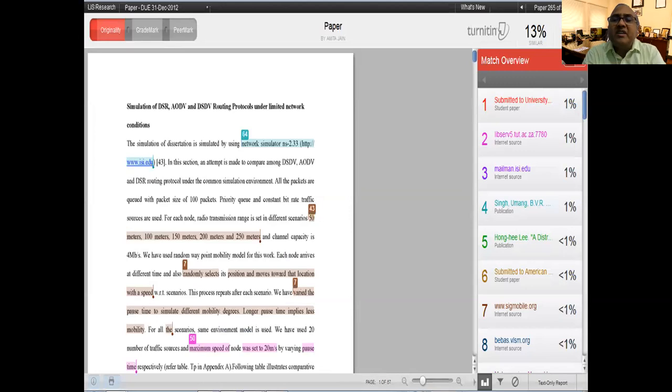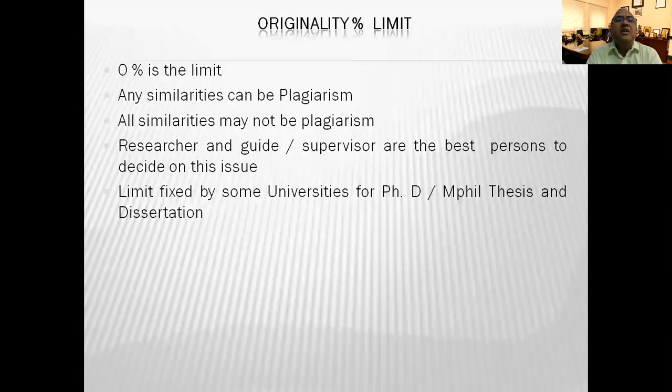Now you have to analyze these similarities. These similarities may have various reasons. If you have copied it, then delete it. If you have copied it, use a proper citation system. If it is coincidental, you can ignore it. If it is common knowledge, you can ignore it. So by following the rules of citation, you need to decide how these similarities are to be left, included, or deleted. When we talk about originality, 0% should be the similarity, but sometimes it may not be possible.